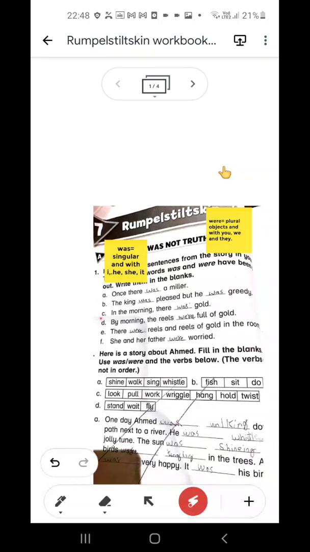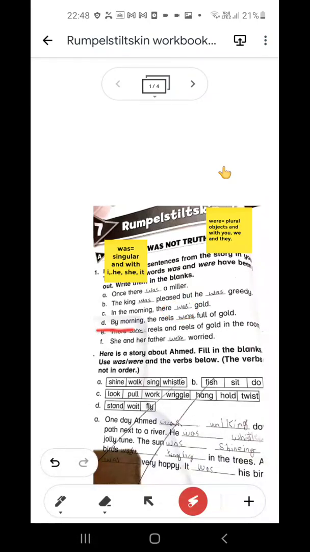C is, in the morning there was gold. Students, gold can be singular as well as plural. There are many words in the English language where singular and plural are the same. So gold can be singular and plural at the same time, but it depends on its use in the sentence, right? So we can use was here.